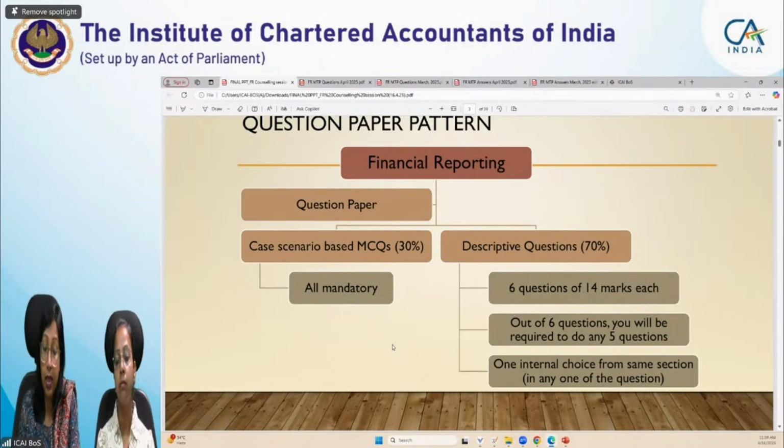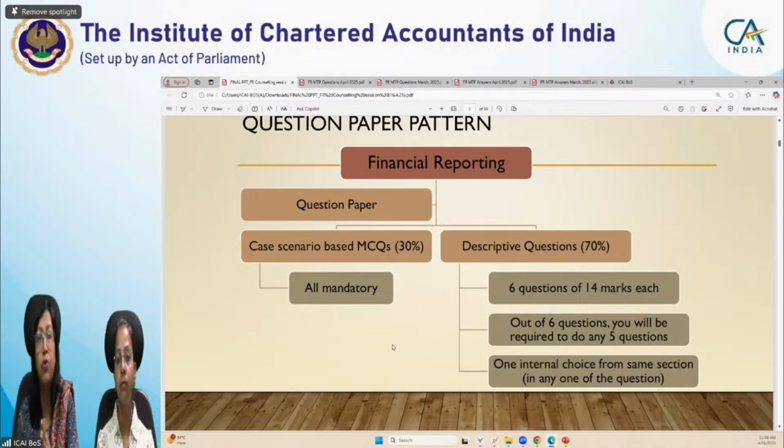And all the MCQs are application based. Therefore, we expect that 3 to 4 minutes will be given to students for each MCQ. In total, there will be 15 MCQs. Each MCQ is of 2 marks. So for 15 MCQs, if we believe 3 minutes on average, it means 45 minutes.